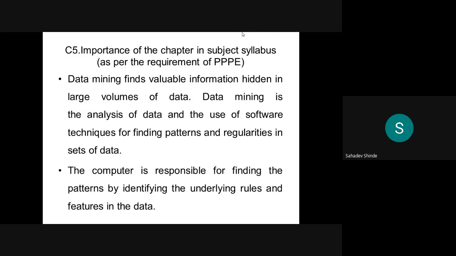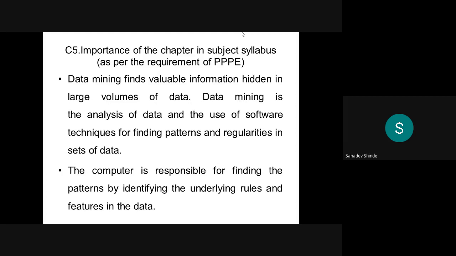Here we need to write the software. The computer itself is not responsible for finding the patterns; for that purpose we need to write some programs. By using these patterns we can identify the different rules and the features of the database.